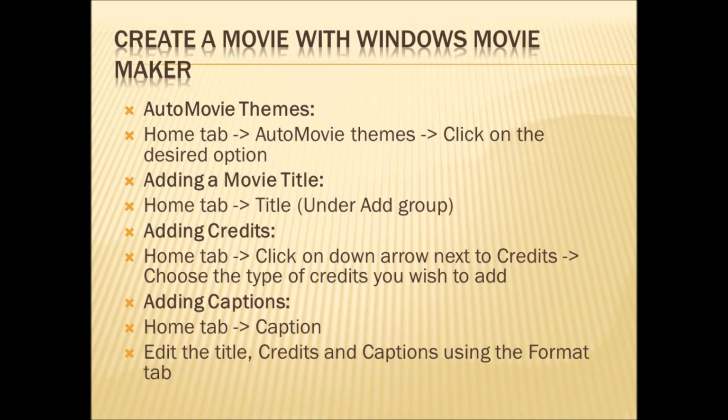Then now you are going to add the captions. For that, go to Home tab and click on Caption. After clicking on Caption, your caption will be added to the video. Edit the title, credits and captions using the Format tab. After adding these title, credits and captions, you can edit the text that is available in the title, credits and captions in your own way using the Format tab.